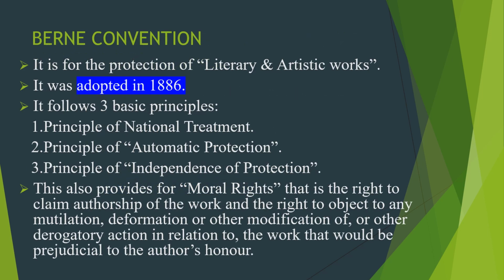Next one is Bonn Convention. It is for the protection of literary and artistic works. It was adopted in 1886. It follows three basic principles: principle number one is the principle of national treatment, principle number two is the principle of automatic protection, and principle number three is the principle of independence of protection.